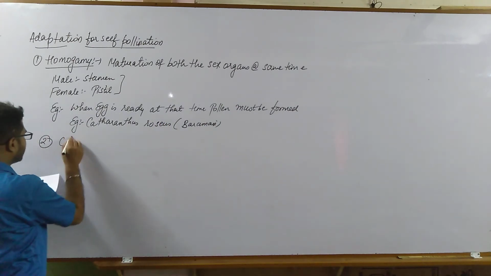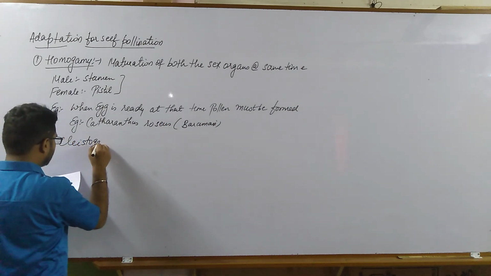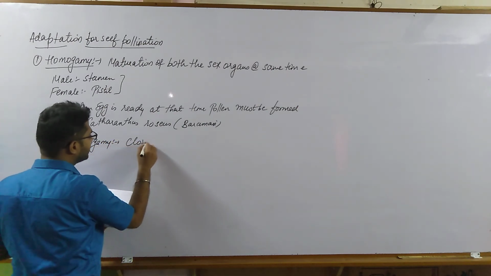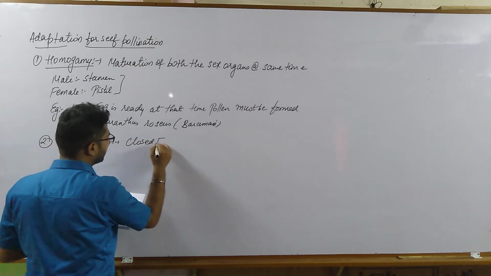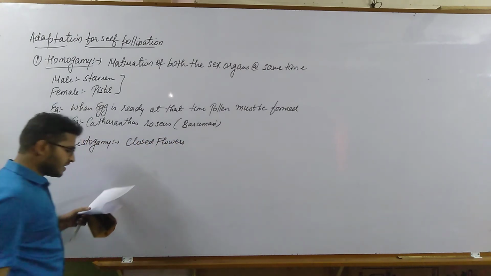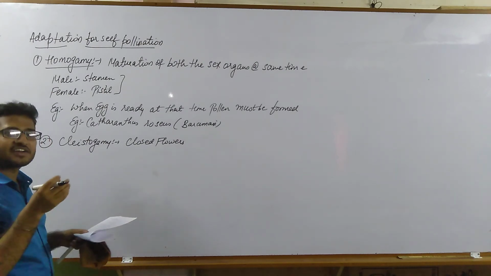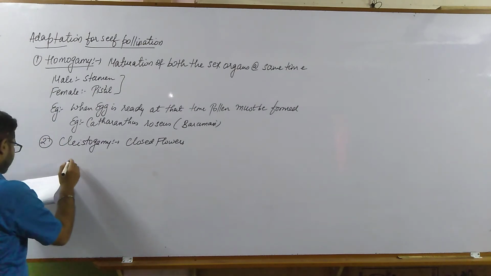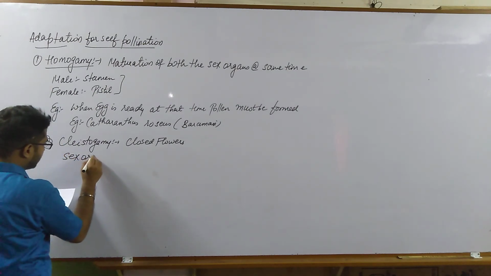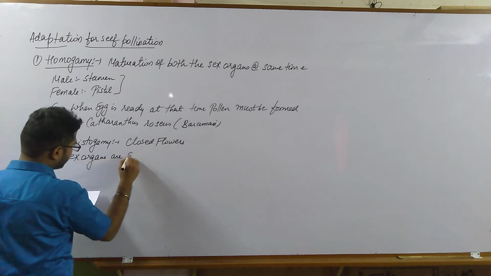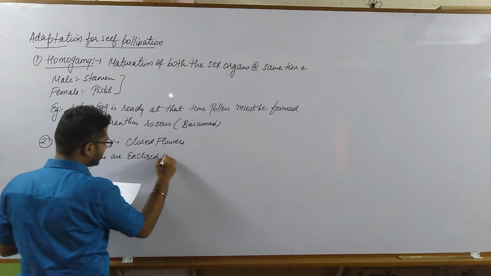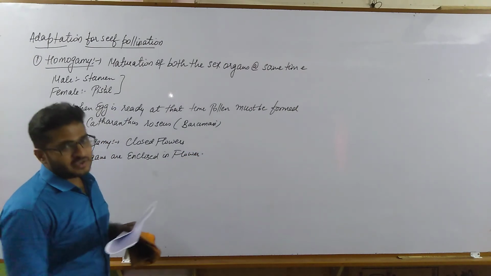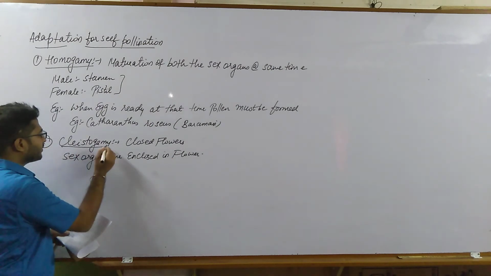Cleistogamy means closed flowers. That means the sex organs are enclosed within the flower, in the bud condition only.